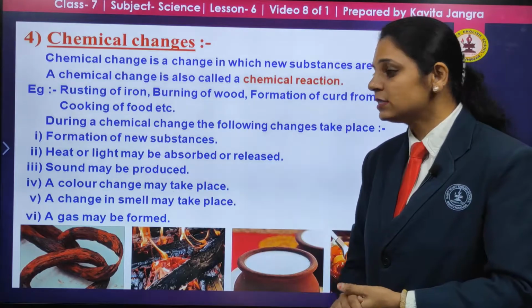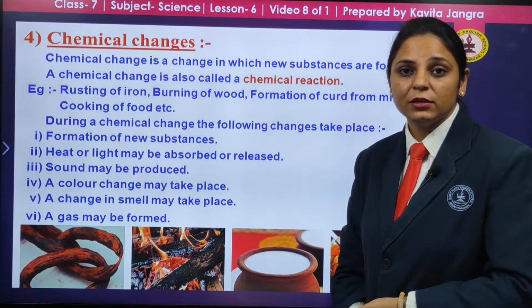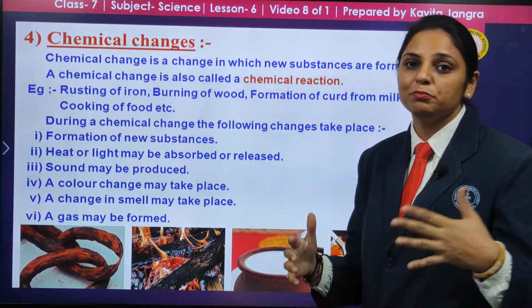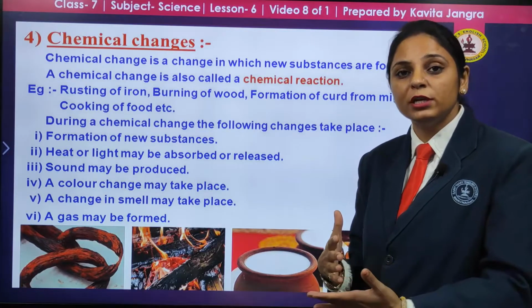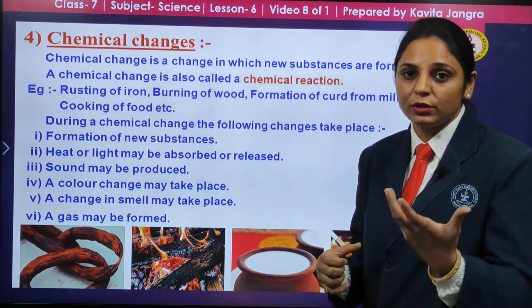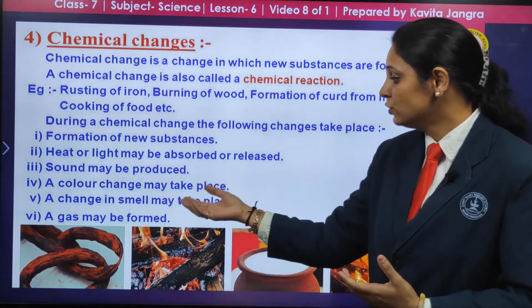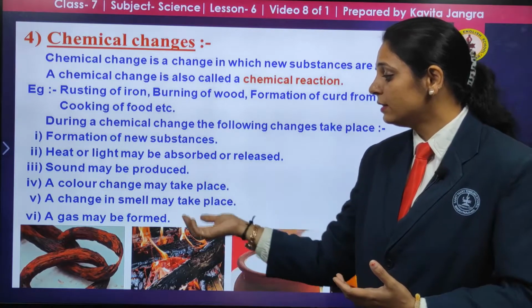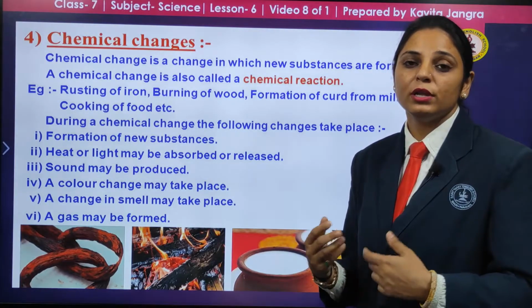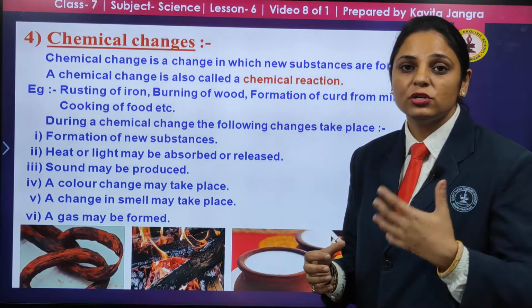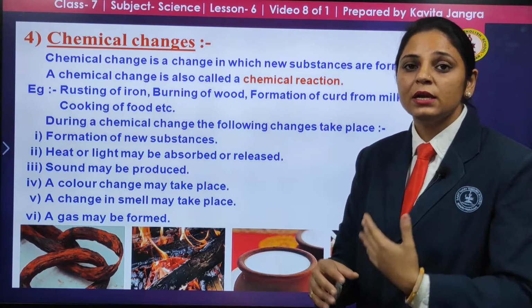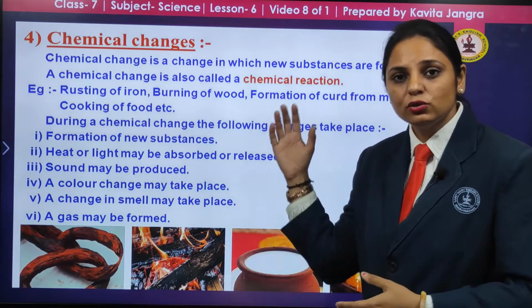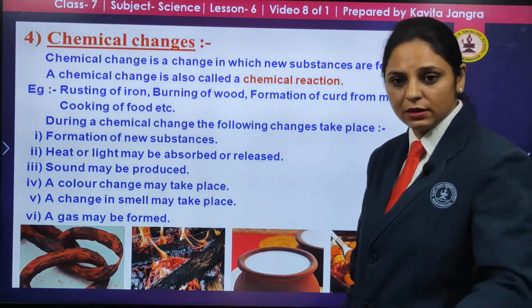And a change in smell also takes place. When you burn a paper, earlier the paper smell was different, but when you are burning it, a totally different smell comes. So there is a change in smell, and a gas may also be formed. During burning of wood, what happens? It turns into ashes and carbon dioxide gas is released. So these are the changes that take place in a chemical change.